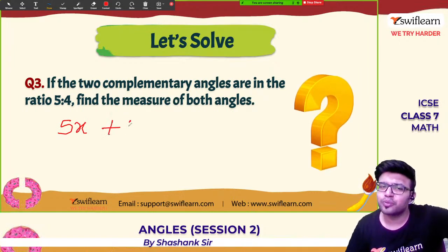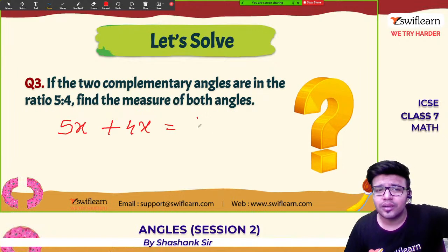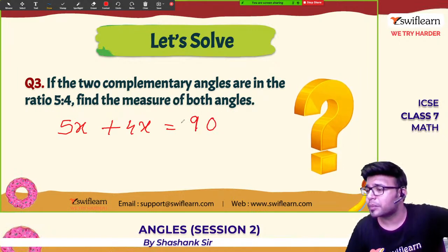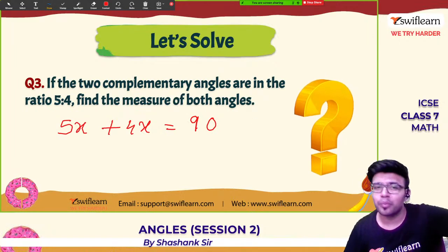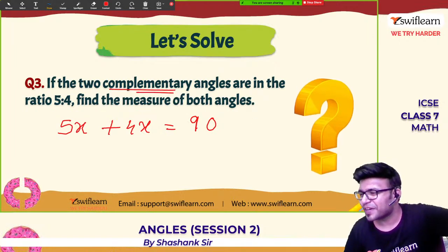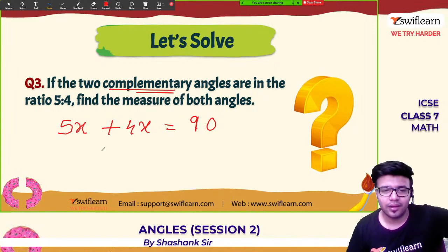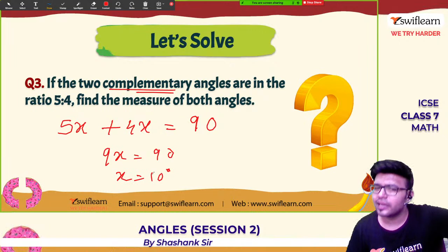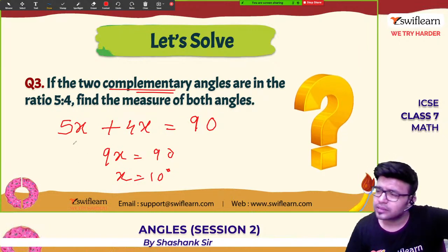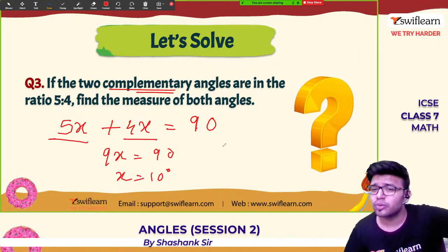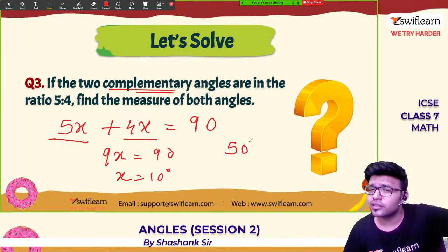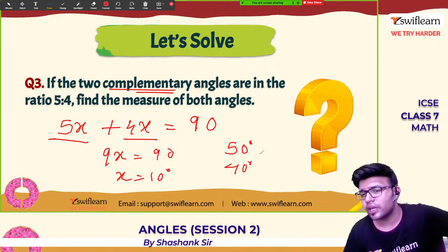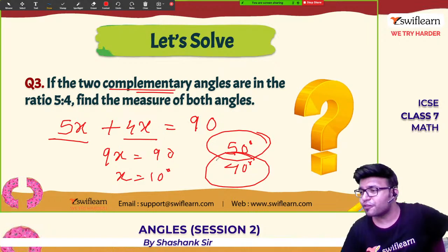So 5x plus 4x are complementary. Complementary is 90 degrees, supplementary is 180 degrees. This is complementary. You made this mistake. So 9x is equal to 90, x is equal to 10 degrees. The two angles, we said, are 5x and 4x. So 5 into 10 is 50, 4 into 10 is 40. So the two angles are 50 and 40.